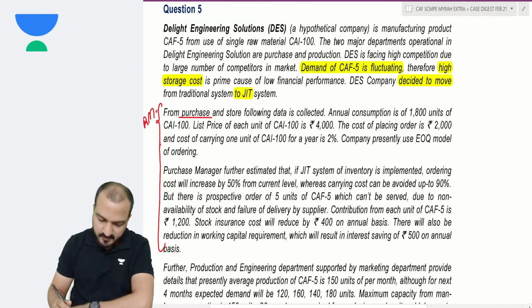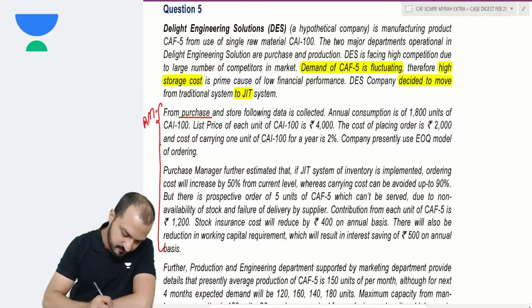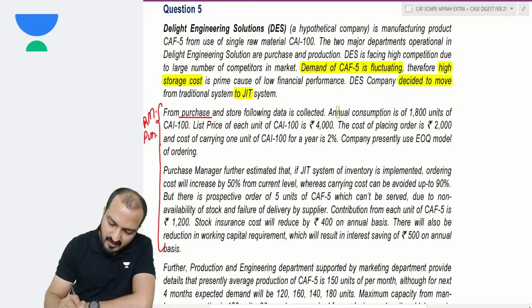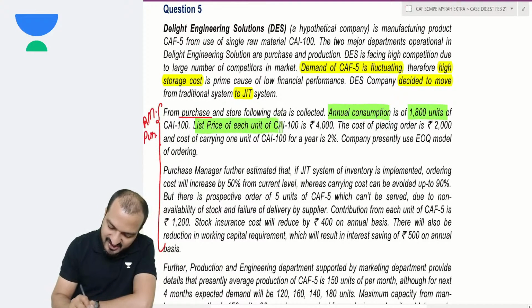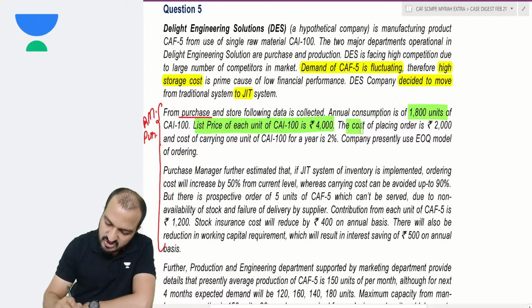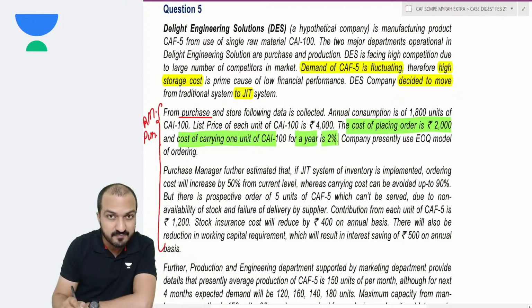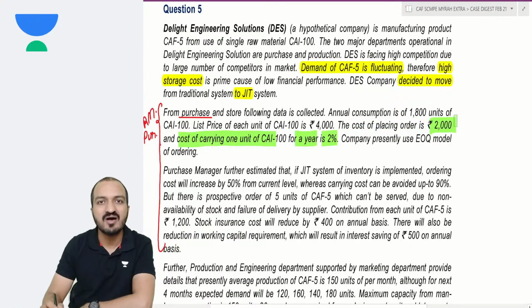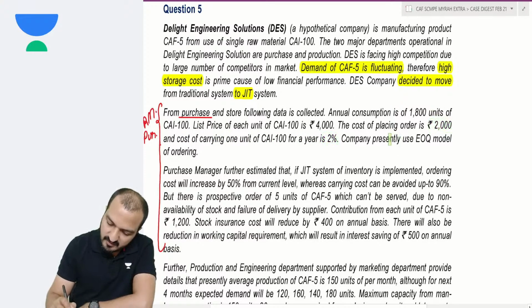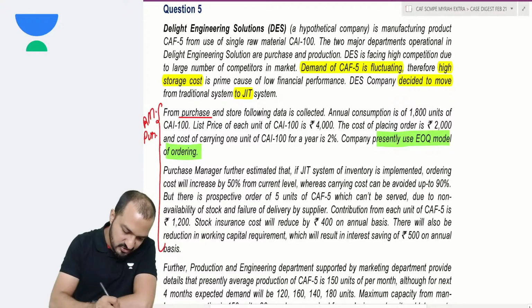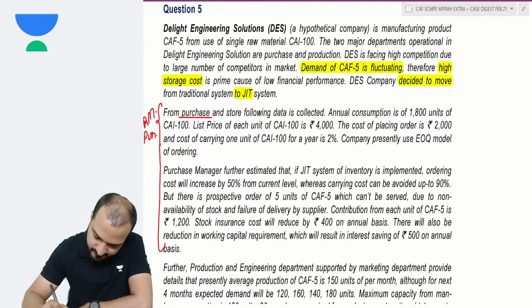Yes, both these paragraphs pertain to raw material purchases. Let's see. Annual consumption is 1800 units. List price of each material is 4000. The cost of placing an order is 2000, and the carrying cost for 1 unit for a year is 12%. You remember, these are the data which you have seen in your materials chapter in CA Inter level. Yeah, the company presently uses the EOQ model for ordering. So let us do some calculations here.